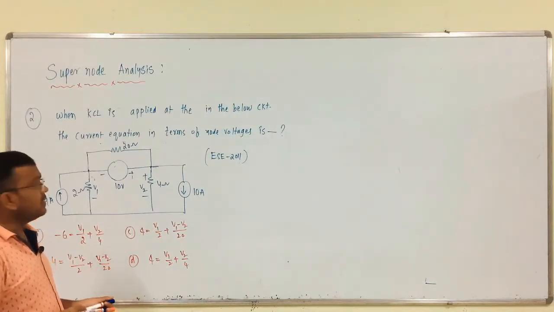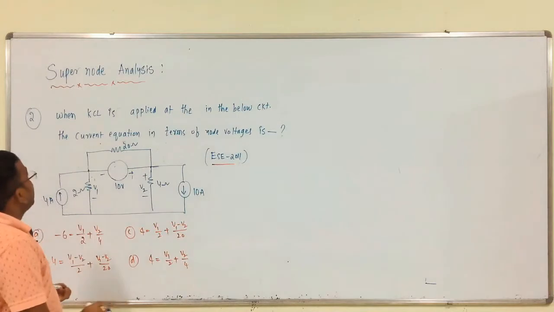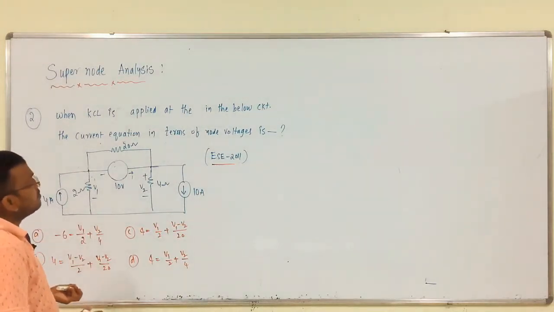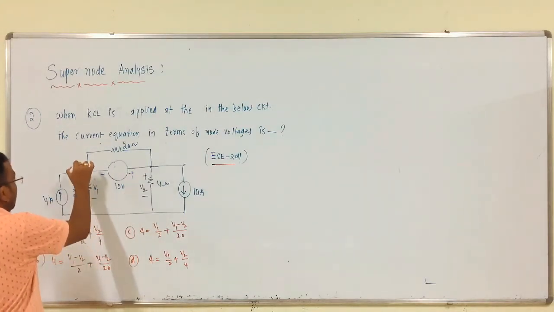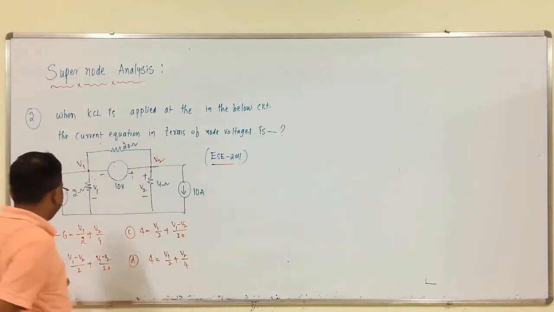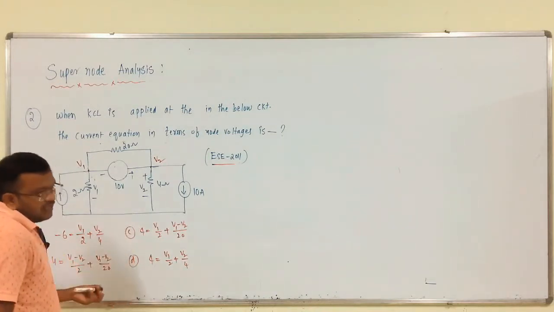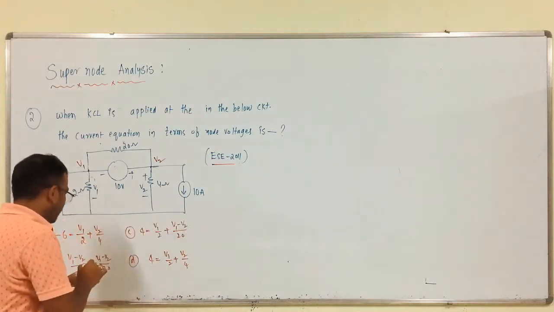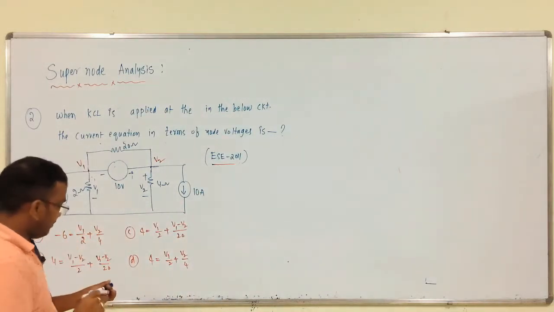Next, the second problem is, this was asked in ESE 2011. When KCL is applied in the below circuit, what is the current equation in terms of node voltages? These are the two nodes. This is V1 at this node, this is V2 at this node, we do not know, right. So just we have to calculate the current equation. We do not need to find out the values of V1 and V2. Okay. But we have to calculate the values. Okay.